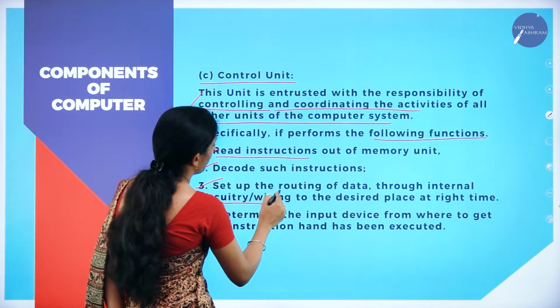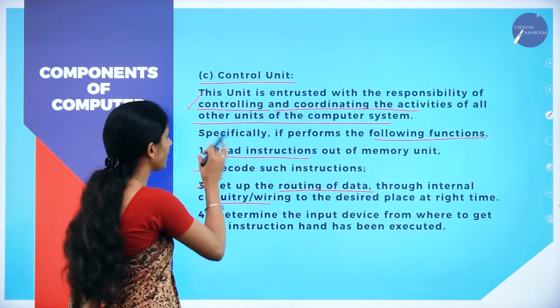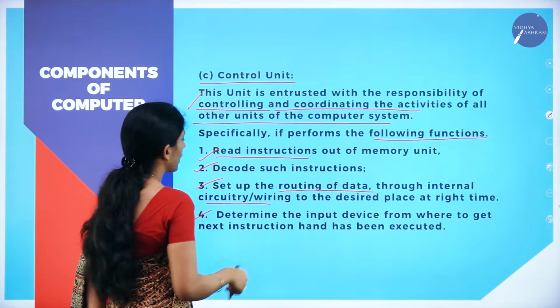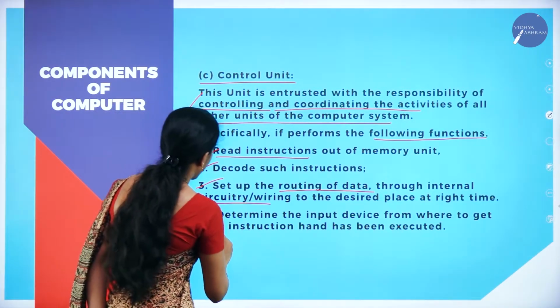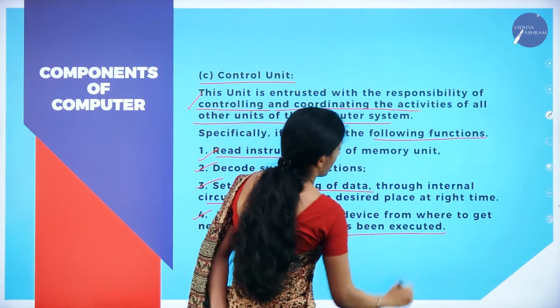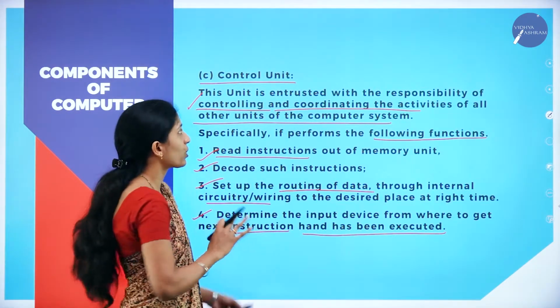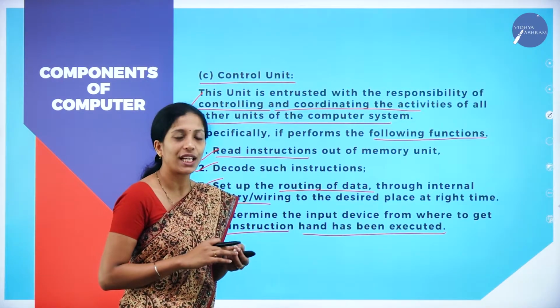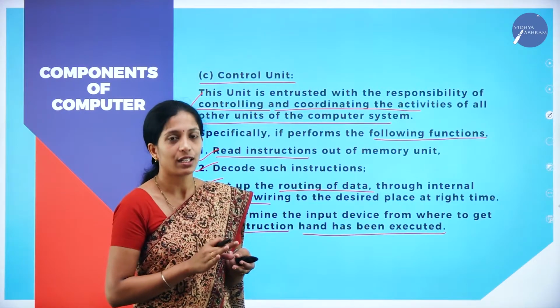So it helps in routing of the data, and all other controls will be in the hands of the control unit. Next one is to determine the input device from where to get the next instructions once the current one has been executed. So it helps in controlling. What you have to remember here is that the control unit controls the overall activities of all other units.